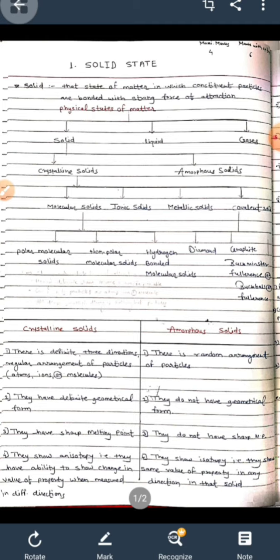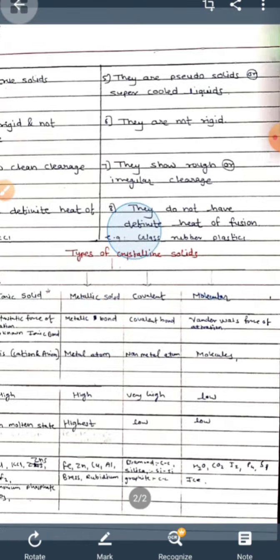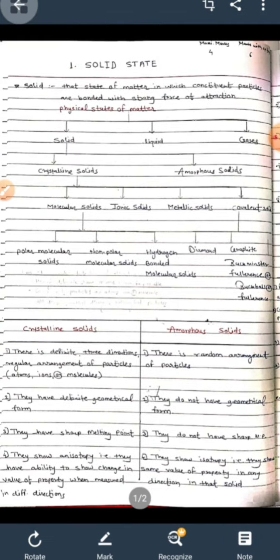Crystalline solids show anisotropy, that is, they show a change in the value of a property when measured in different directions. Amorphous solids show isotropy in nature, that is, they show the same value of a property in any direction in that solid. Crystalline solids are true solids. Amorphous solids are pseudo solids, that is, supercooled liquids.